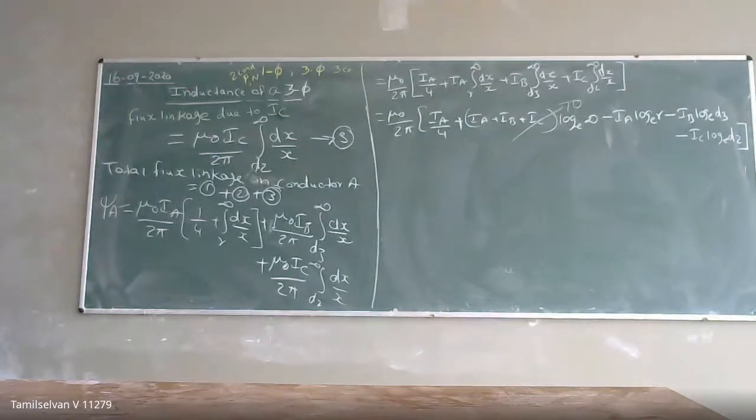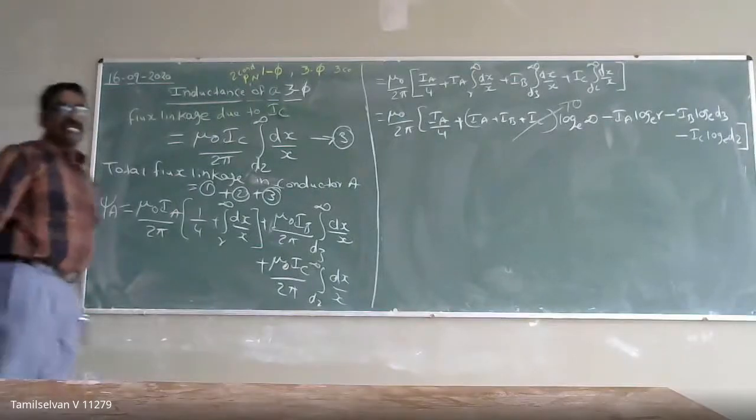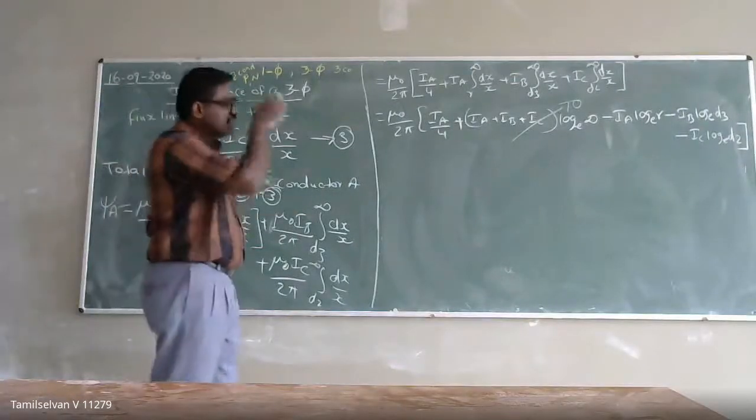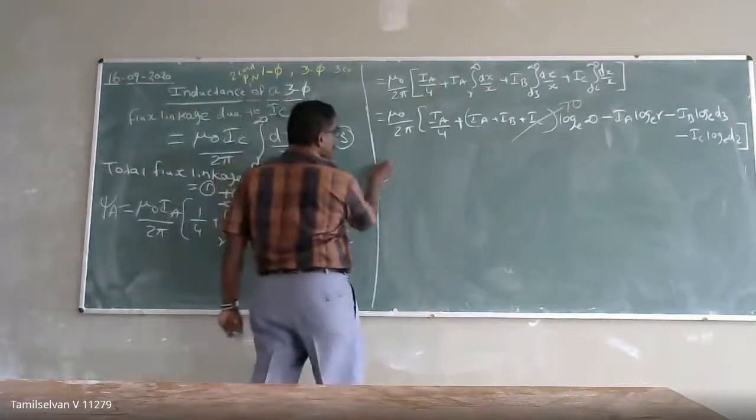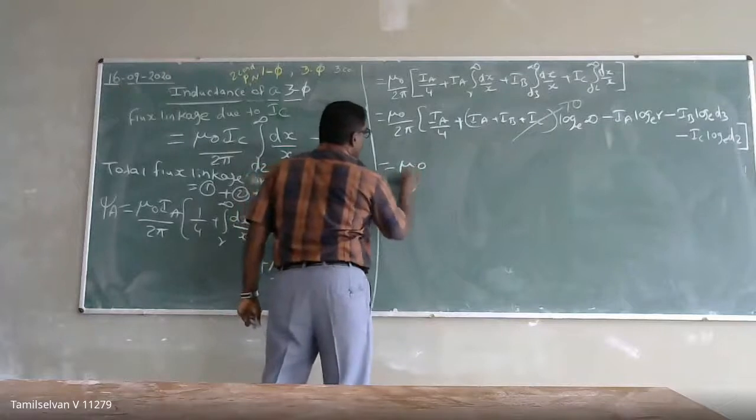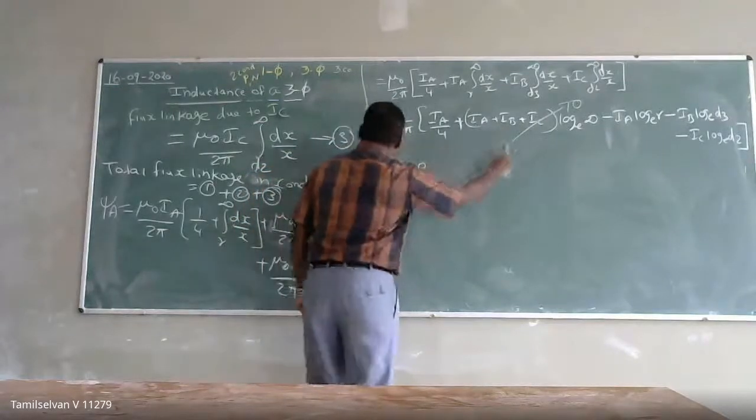Get me the final value. What will you get?